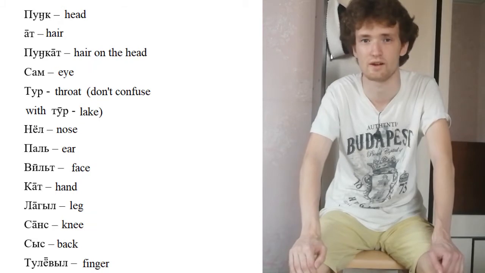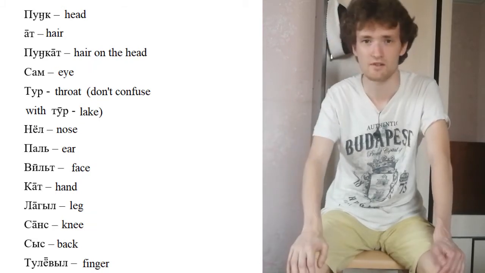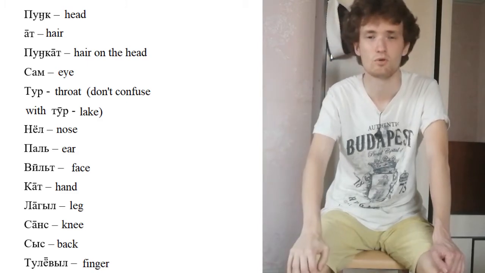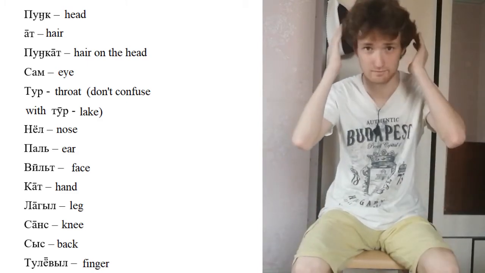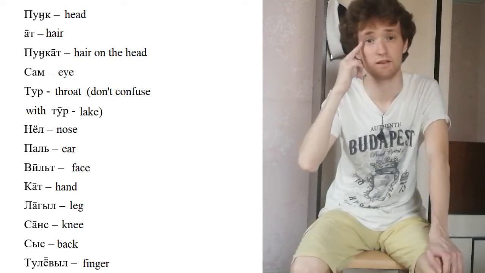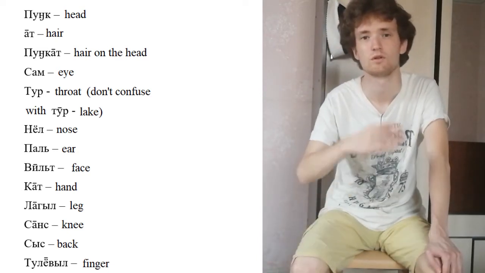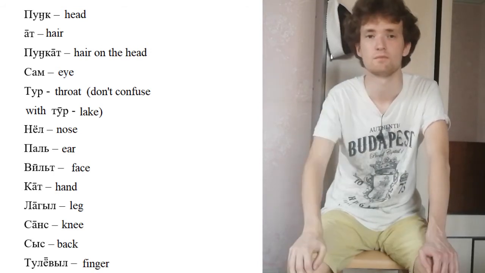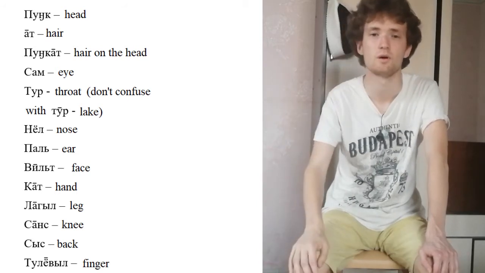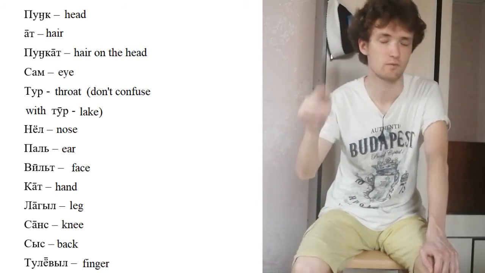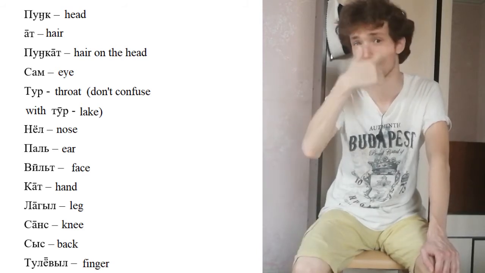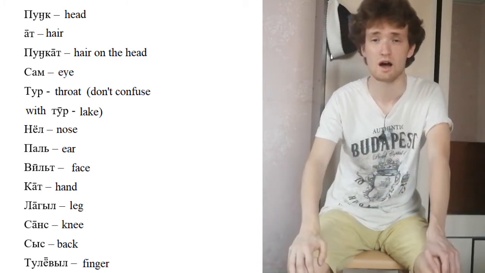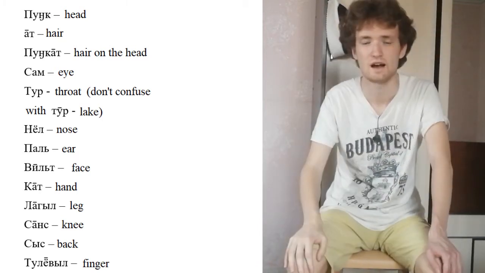Now let's consider parts of a human body. Punk, head. At, a hair. Punkat, hair on the head. Sam, eye. Tur, throat. Don't confuse with Tur, the lake. Нёв, nose. Паль, ear. Wild, face. Cat, hand. Lau, leg.